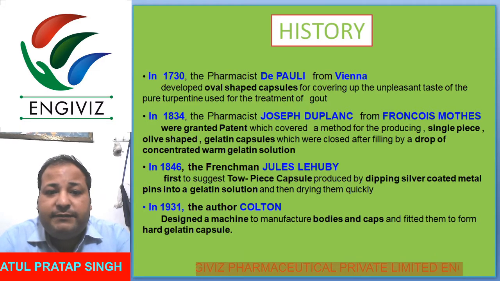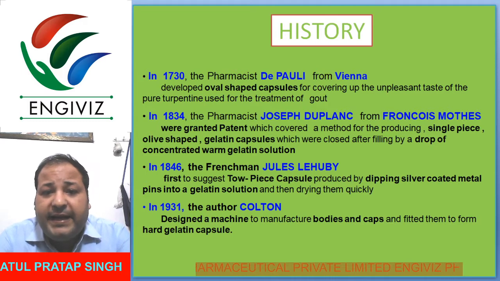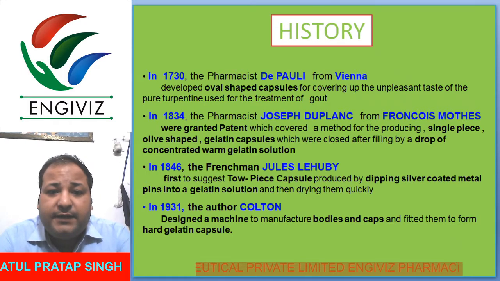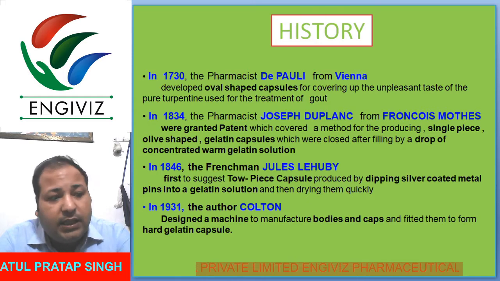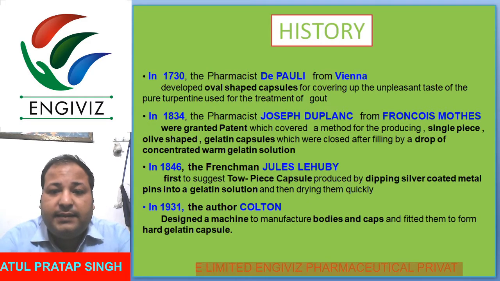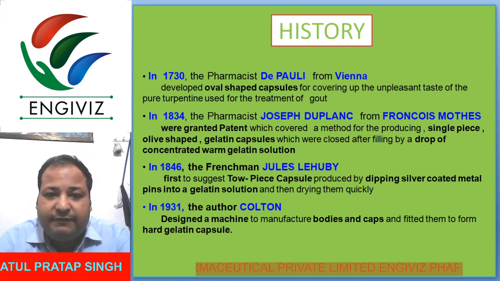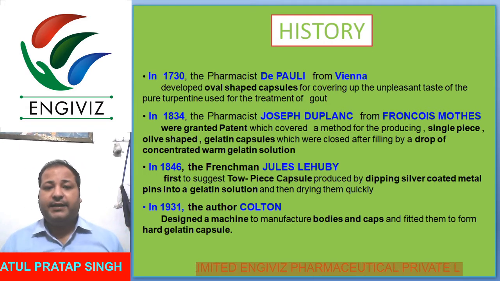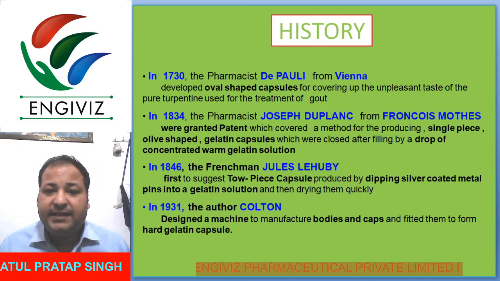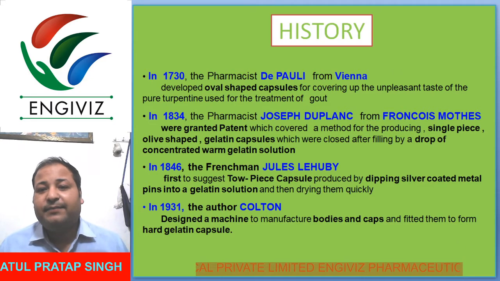In 1846, the Frenchman Jules Lehuby first suggested the two-piece capsule. I will discuss it in the next slide: there are two things, first the hard gelatin capsule and second the soft gelatin capsule, and I will discuss each of them. He produced them by dipping silver-coated metal pins into a gelatin solution and then drying them quickly. In 1931, the author Colton designed a machine to manufacture bodies and caps and fit them to the formed hard gelatin capsule.